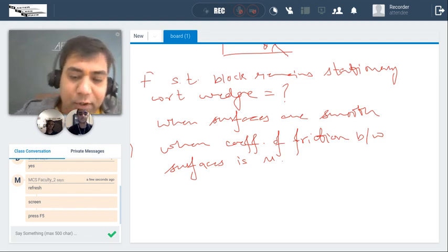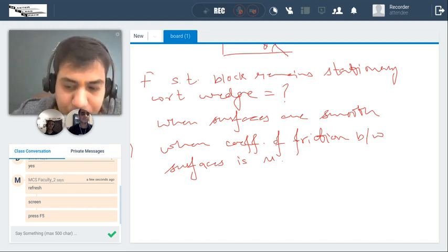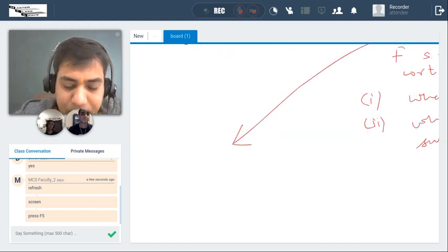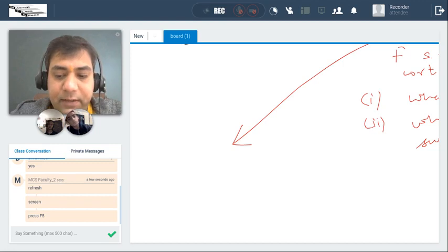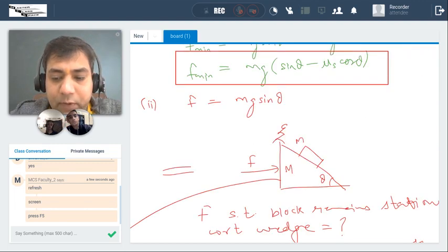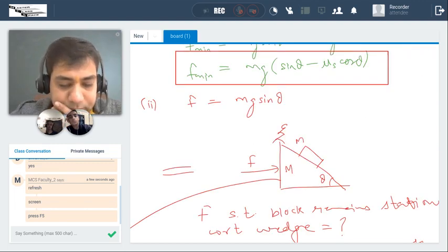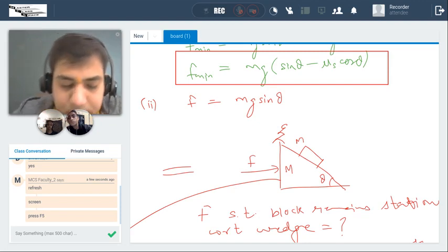Okay, so I am choosing this second diagram to do this question. Understand one thing, guys, I talked about pseudo force. This wedge is also moving here. The wedge on which the block is there is also moving. And when such type of questions are done, you can put your observer on the moving frame of reference itself.